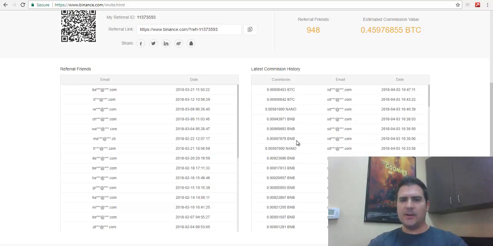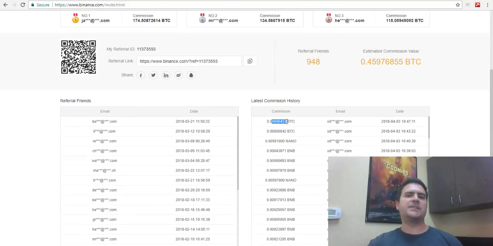And you can see that every day I'm getting a small amount of commission for different purchases that happen, right? Today, there's been some purchases of Bitcoin, of Nano, of BNB, so forth and so on. And I get these very, very small commissions every day. And you can see they're very small, right? They're fractions of a Bitcoin or fractions of different cryptocurrencies, and every day I get these commissions.